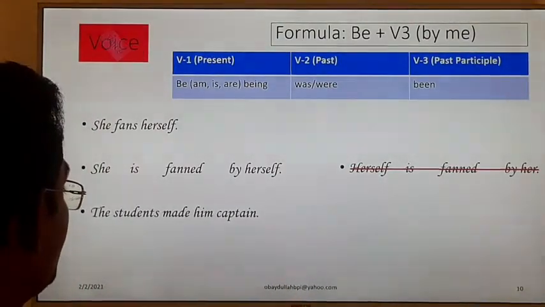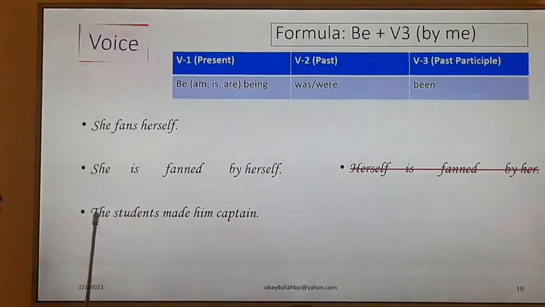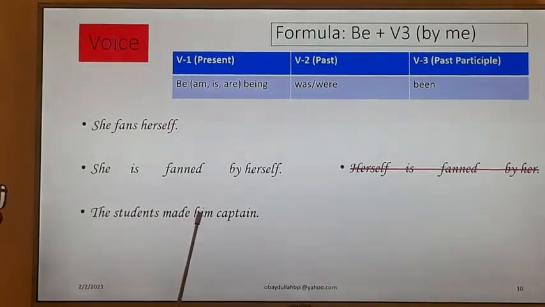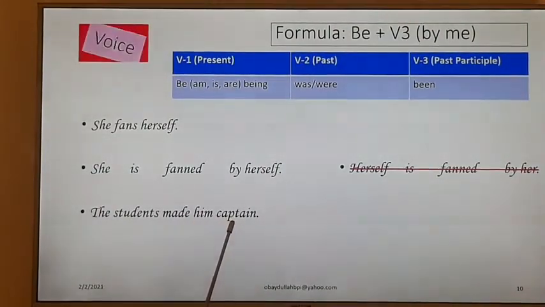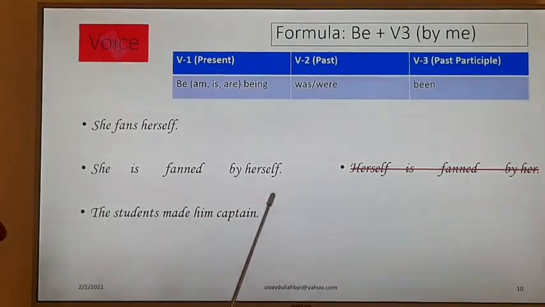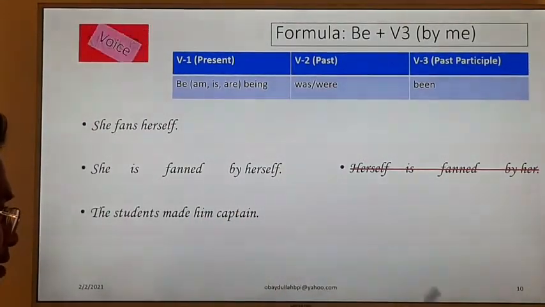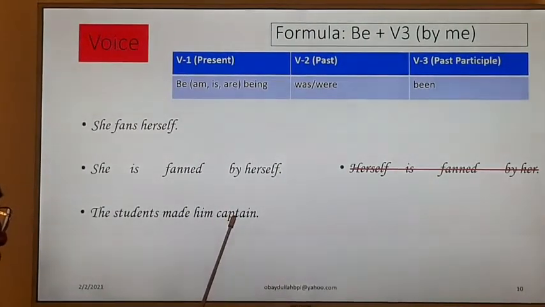The students made him a captain. Here the students is the subject, made is a transitive verb, him is object 1, and captain is the complement. It is the complement of him, because him and captain are the same person. That is why we call this structure, captain, an object complement.